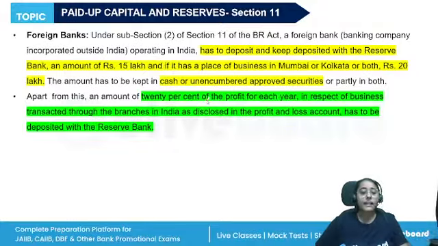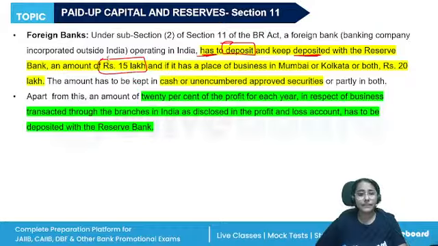So for foreign banks, although the term paid up capital is not used, the term used is deposit. They have to deposit and at all times keep deposited with the Reserve Bank an amount of rupees 15 lakhs. If they have a place of business in Mumbai or Kolkata or both, then rupees 20 lakh. A direct question from this topic has been asked by the institute in a previous exam.